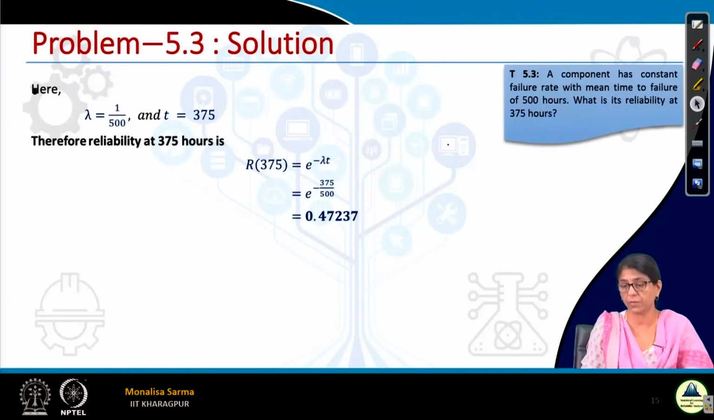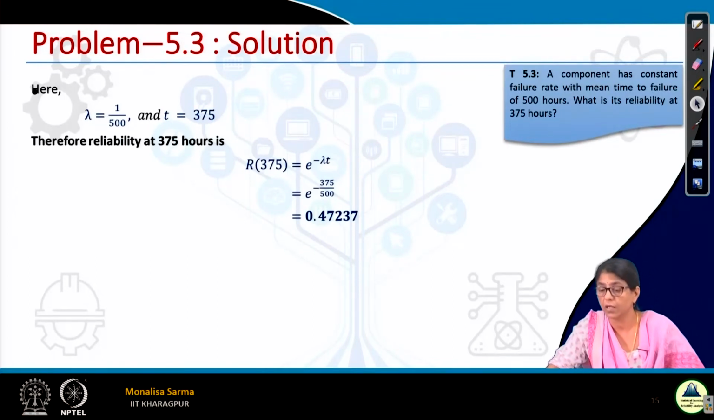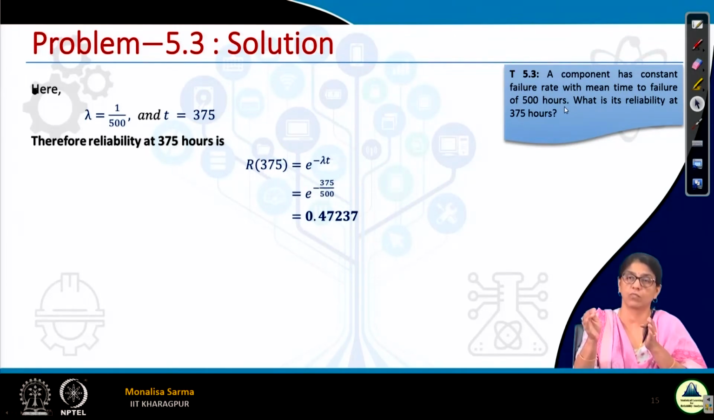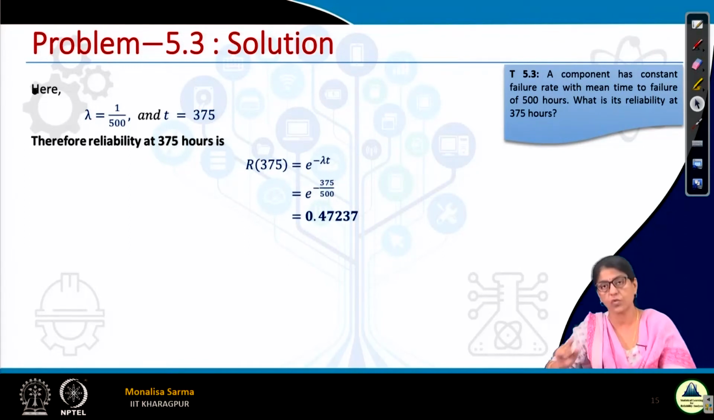See the difference from the previous question. What was the previous question? A constant failure with a mean time to failure of 500 hours. Mean time to failure is the time taken for the next failure to happen once one failure has occurred. So within 500, that is the first failure that has happened. So that is beta.